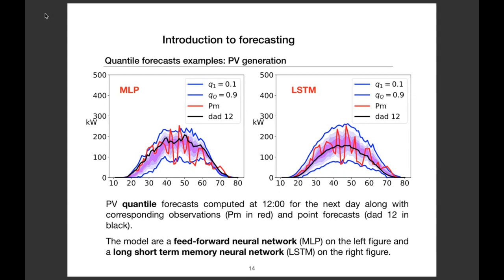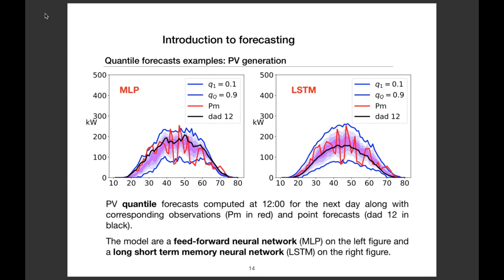And so this quantile means, if they are good, for instance for the 10% quantile, that 90% of the time the observation should be above the 10% quantile, and 10% of the time it should be below. You understand the logic? And so between the 10% and the 90% quantiles, it means that we should have a probability of 80% to be within this interval. And it seems to be okay. The observation seems to be, most of the time, within this interval.